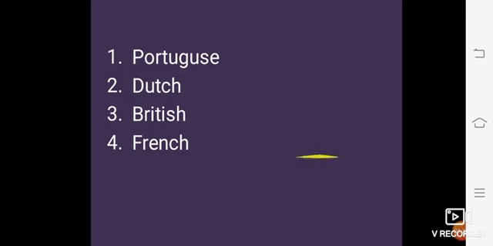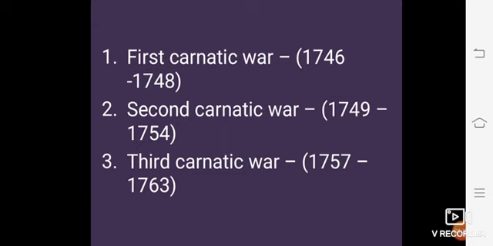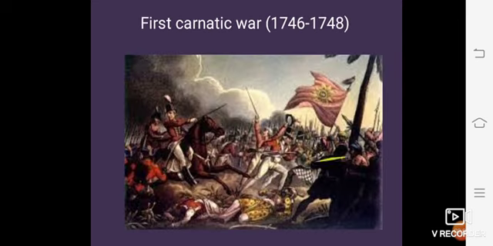Now we will learn about these Carnatic Wars one by one. There were 3 Carnatic Wars. Here you can see the duration of the Carnatic Wars. The First Carnatic War's duration is 1746 till 1748. The Second Carnatic War's duration is 1749 till 1754, and the duration of the Third Carnatic War is 1757 till 1763. Now we will learn about each Carnatic War one by one.